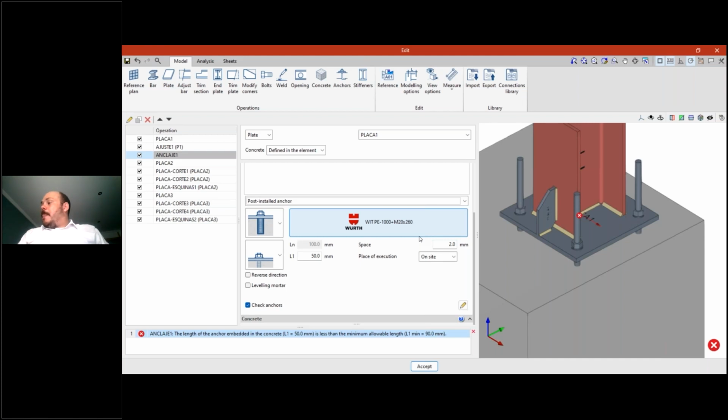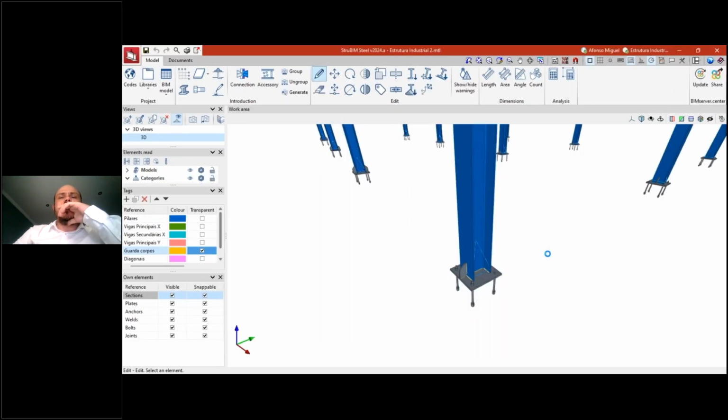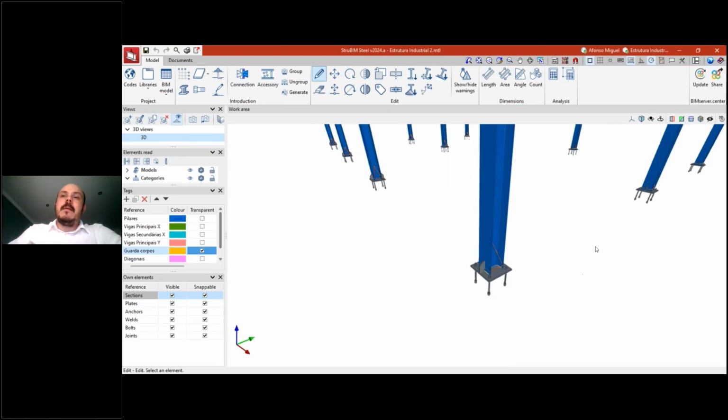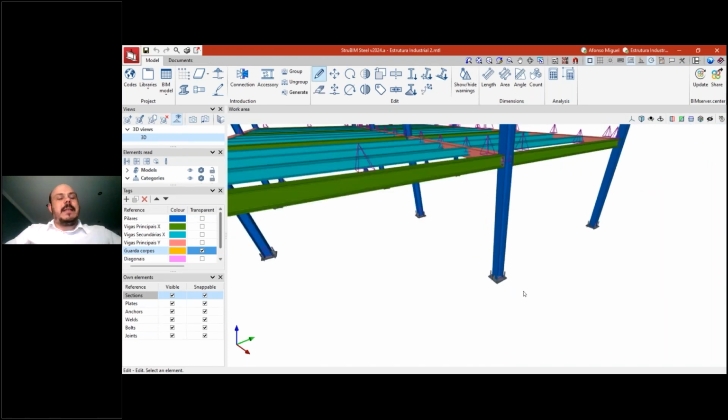Regarding the software, we have another feature. Actually, we have more than one feature, but I will show one that I think is quite interesting, related to the productivity that we can have when we create connections. So I will use one example here. Let me show you.